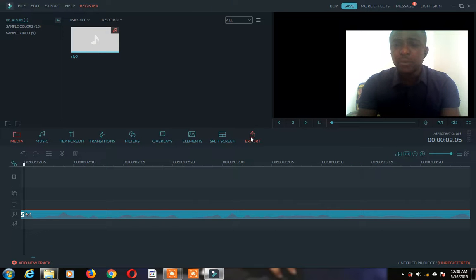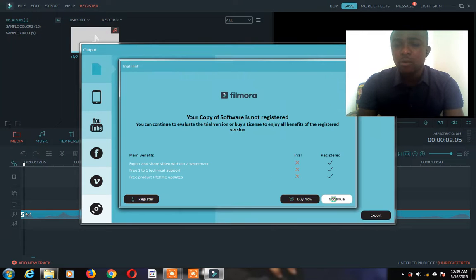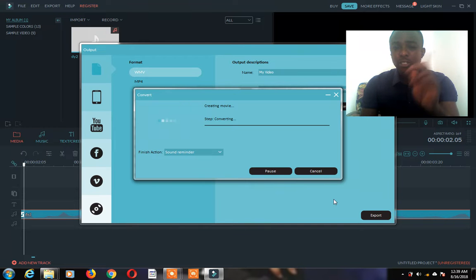When I click on export, I'm going to have different versions to convert it to. I will have MP4, 3G, MPEG format, name them, they are all here. Now I am taking the very first one, WMV. When I click on that one, I click on export again, and I click on continue. When I click on continue, I wait for it to tell me that it's converting now. But there are some other things that will show up that I would also like to let you know. While I wait for that to come up,